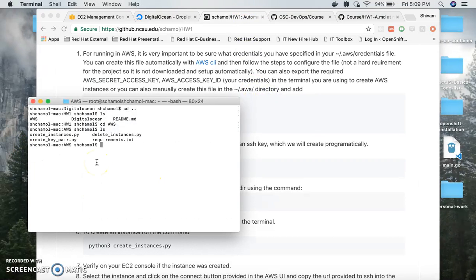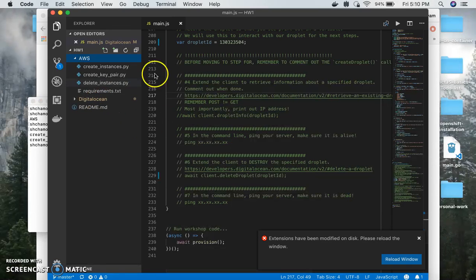That will bring in all the hard dependencies of this project. And I haven't put in AWS CLI because it's not a hard dependency, and you can easily just export the variables in your terminal.